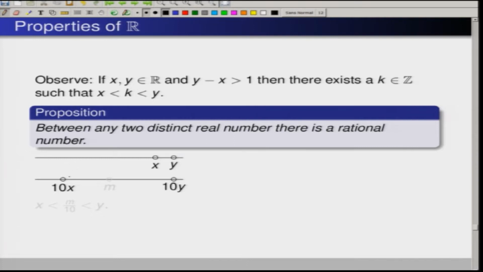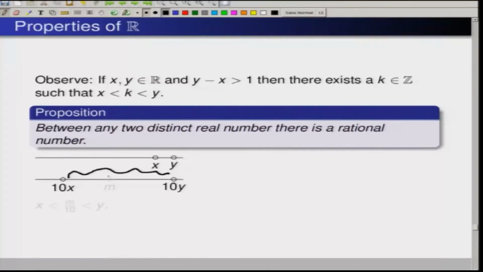The distance between 10x and 10y is going to be bigger than 1, because I can get one integer there. Think of it as an elastic: you stretch x and y, and then you are going to get an integer over there.